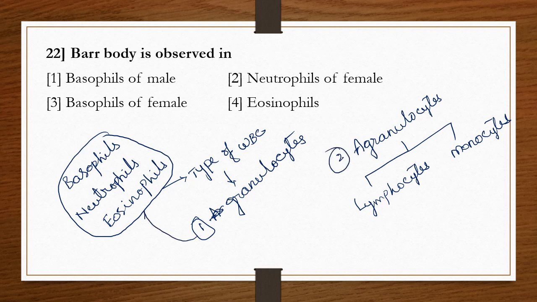Granulocytes are of three types: basophils, neutrophils, and eosinophils. Eosinophils are also called acidophils.